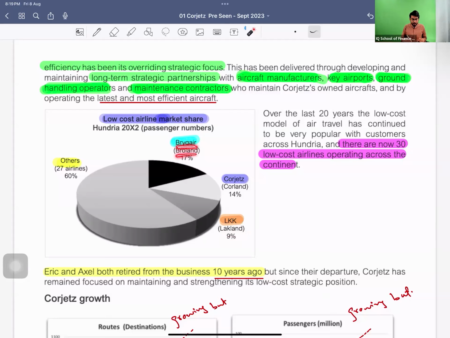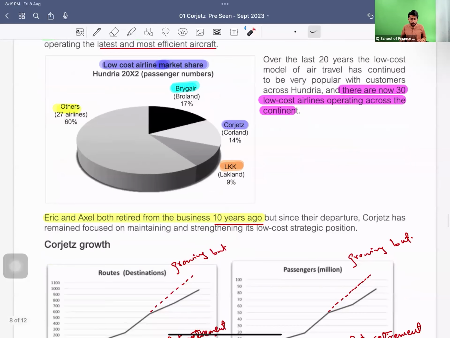Brigger, Broland, another country in Hungary, and the other airlines own 60% of the passengers. So 14%, 9%, and 70%. So we are among the big players of the market, right? And there are now 30 low cost airlines operating across the continent. So they started this thing, and now the 30 airlines are operating on the low cost model within the industry or within the continent.